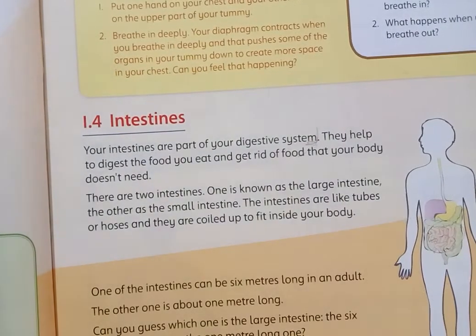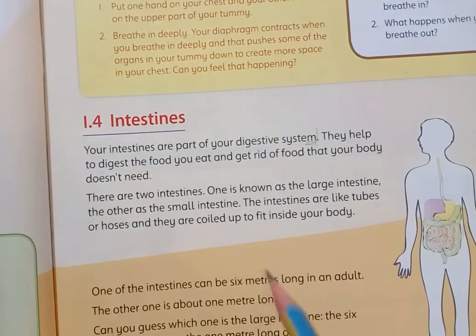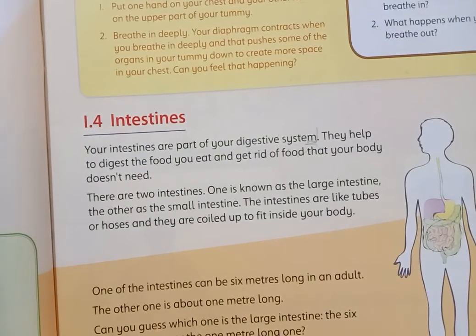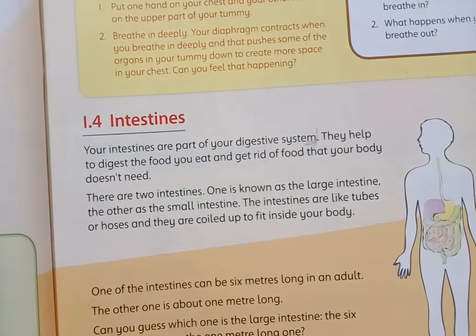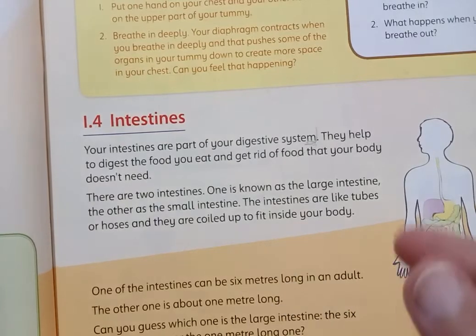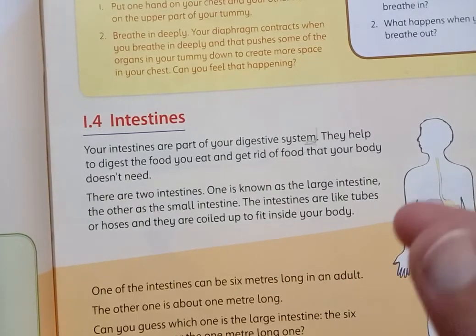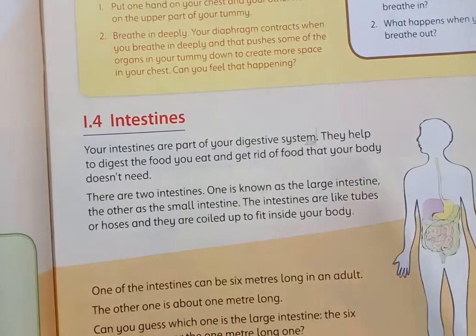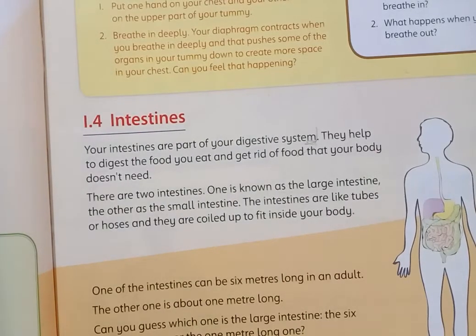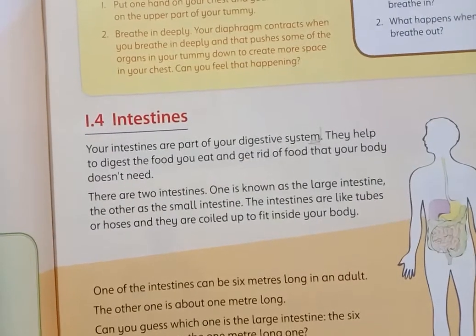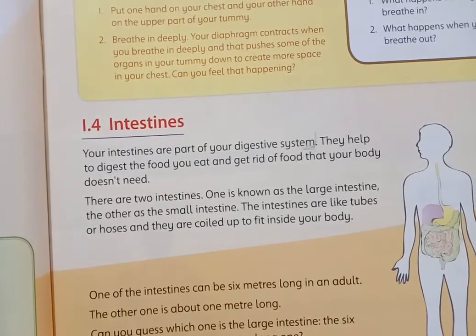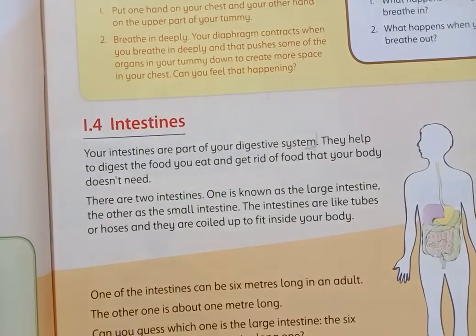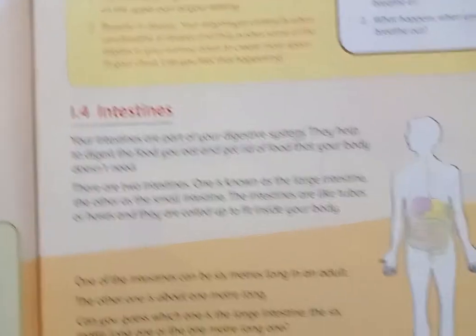The food which we eat first goes into the digestive system, and the intestine is part of our digestive system. In the intestine, the food gets crushed, meaning it changes into small particles. There are some chemicals and reactions which occur in the intestine, which help us get energy from food, and the remaining food gets out of the intestine and then out of our body.